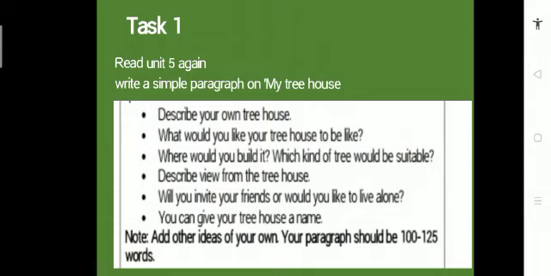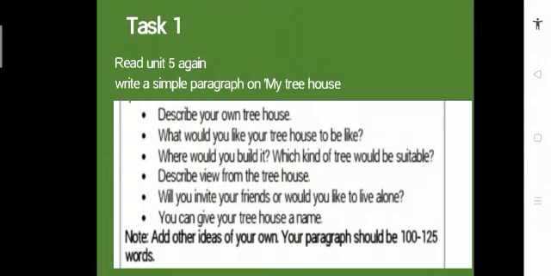What sort of tree house can you have in the jungle? What would you like your tree house to be like? Where would you build it? Which kind of tree would be suitable? Describe the view from the tree house. Will you invite your friends, or would you like to live alone? So these are some things that must be included in your paragraph, My Tree House. Add other ideas of your own. Your paragraph should be 100 to 125 words.